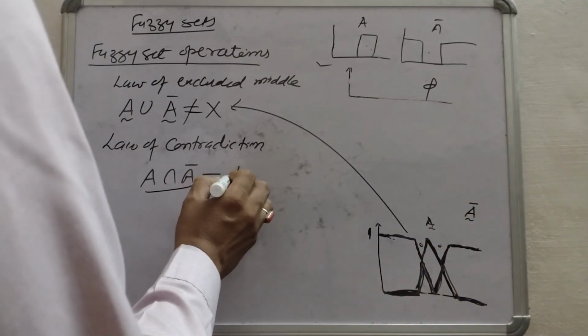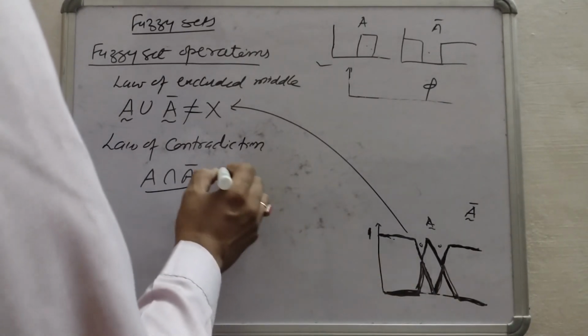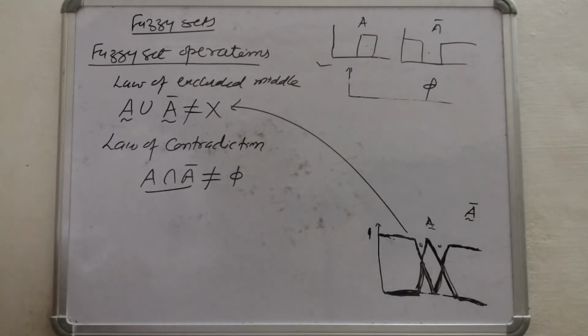So we will not have phi, meaning we have certain elements here. So it also does not hold true for fuzzy sets. The rest of the properties and operations hold true for fuzzy sets also.